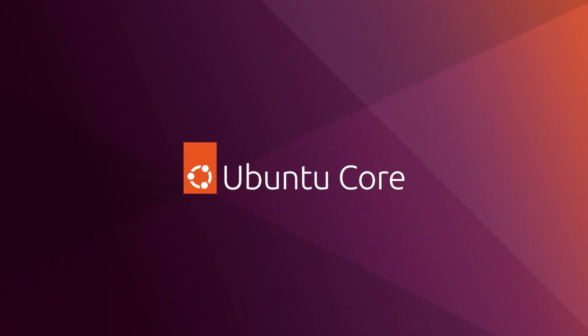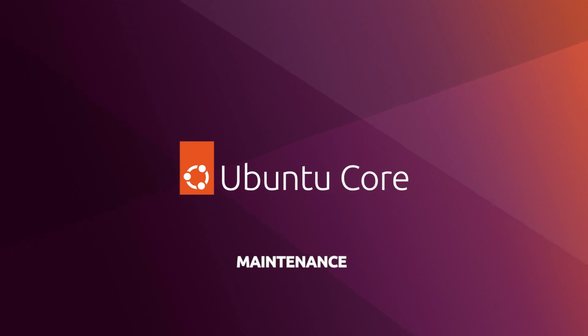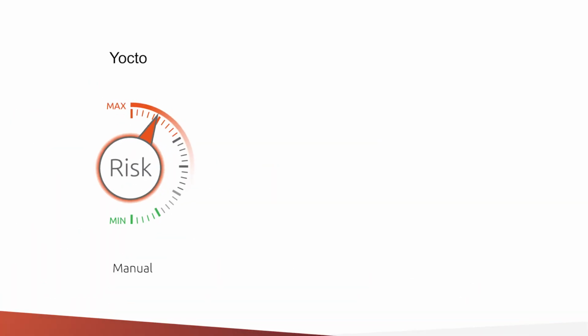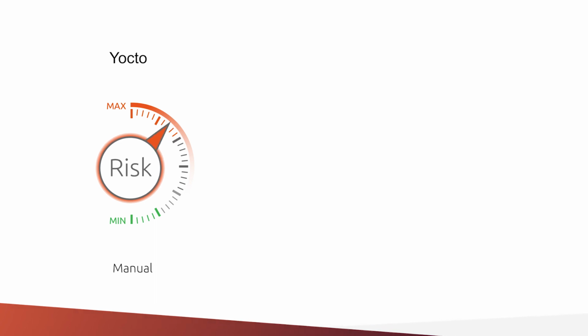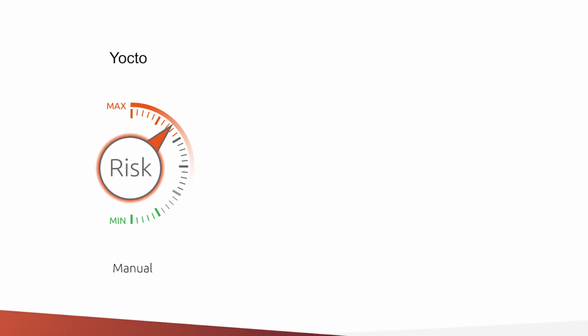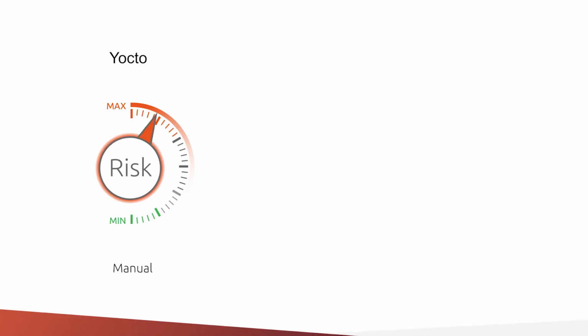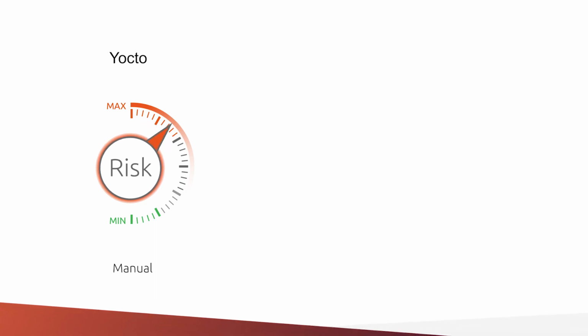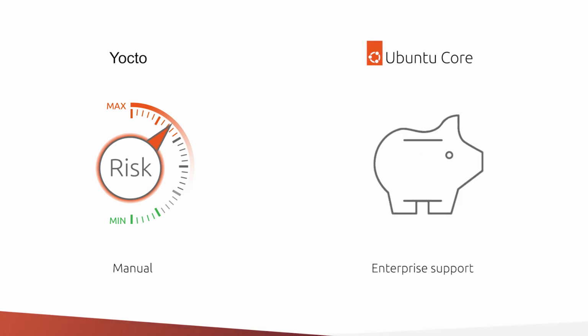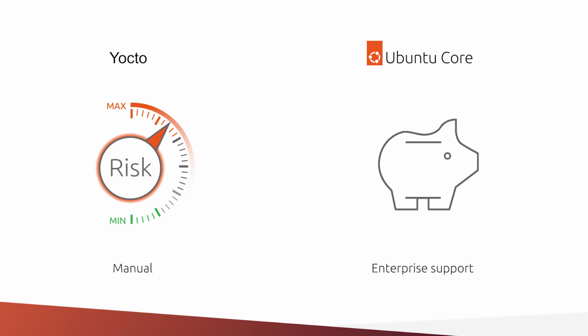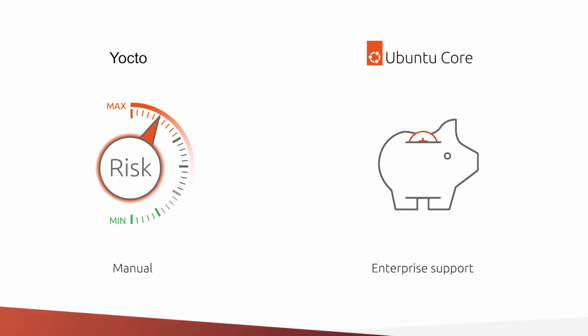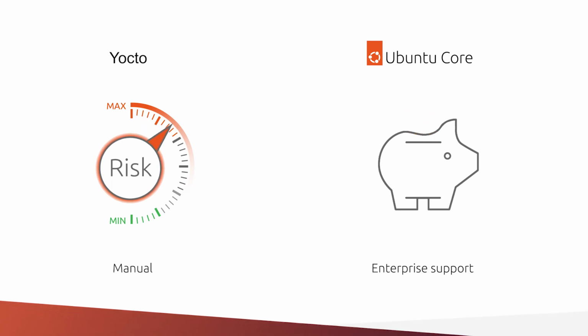The fifth dimension to assess when comparing Yocto and Ubuntu Core is the maintenance effort. Developers working on embedded devices running Yocto have to manage their solution, build their OS, maintain their security, and provide updates on their own. Manually maintaining a Yocto-based image is an ongoing activity distracting enterprises from their core business objectives. Companies require substantial expertise and skilled kernel engineers in-house for the maintenance efforts not to turn into a failed product. With an app-centric Ubuntu, however, developers can focus on building apps, as Canonical provides and maintains the low-level components, enabling teams of any size to build highly secure embedded devices quickly and cost-effectively.